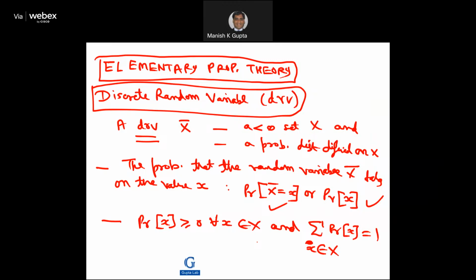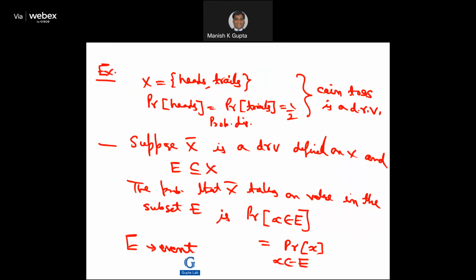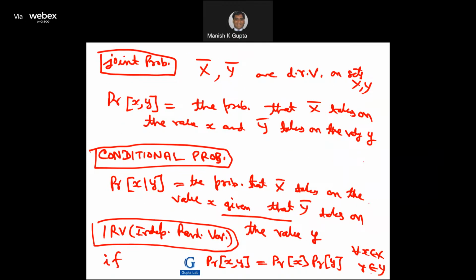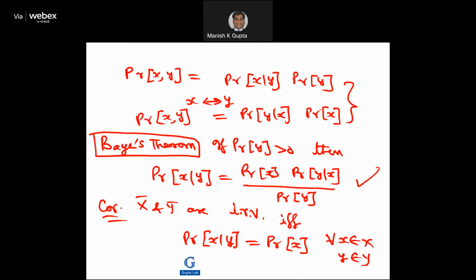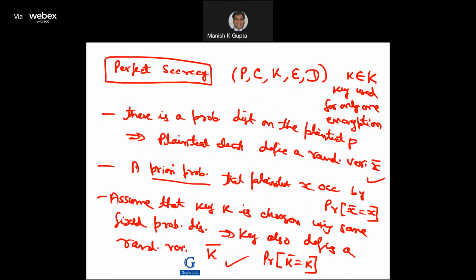So we talked about a couple of concepts from elementary probability theory, like a discrete random variable, right? So we have a finite set and a probability distribution on X, which is a discrete random variable. Then we have joint probability, conditional probability, independent random variables. This theorem is quite useful, and people who are in data science will also love this theorem, right? Then perfect secrecy.